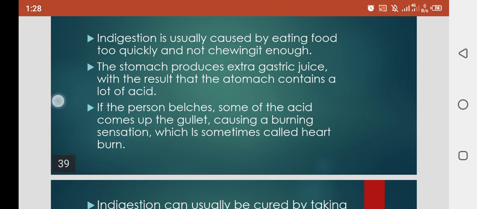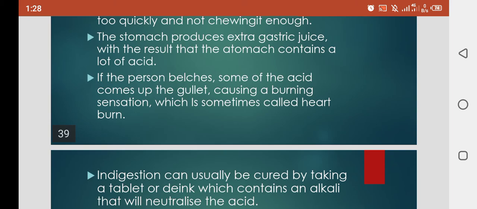If the person belches, some of the acid comes up the gullet, causing a burning sensation. Clear? You sometimes feel the burning sensation at your food pipe. This is due to too much acid produced in your stomach, which is sometimes called heartburn.